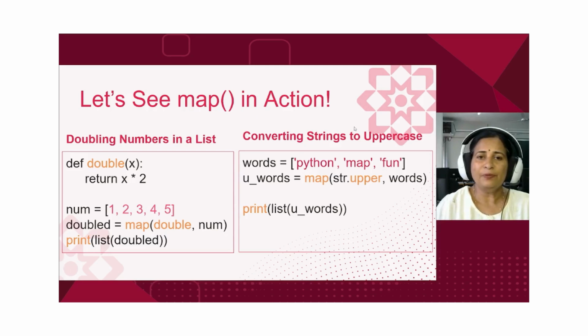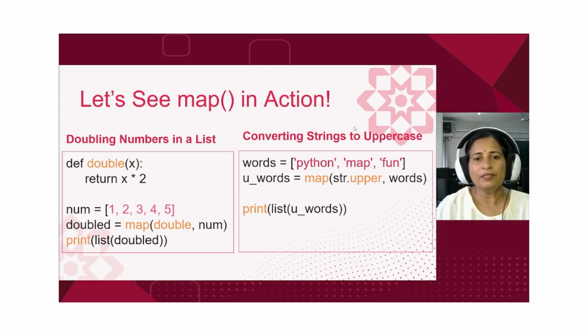We have two simple programs here. In the first program, we are doubling each number in a list. We have a list of numbers. There is a function to double that, which will return the doubled result, and that gets stored in the doubled object. And finally, to display a list, we are calling the list function.